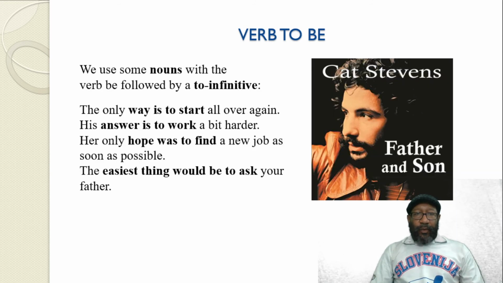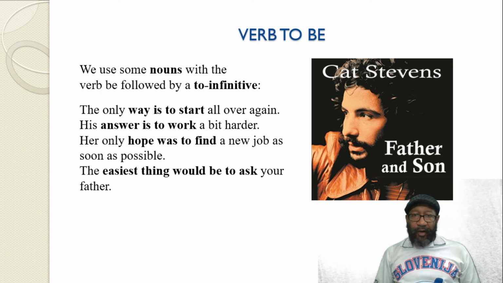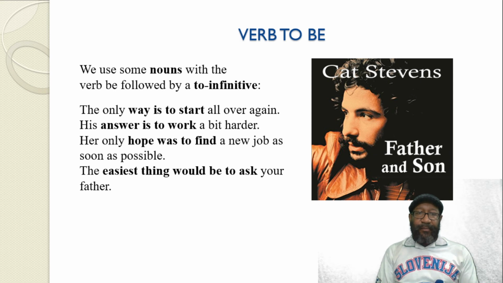We use some nouns with the verb be followed by a to infinitive. The only way is to start all over again. So you see here, to start is the infinitive of the main verb, and we have here the verb to be, is. His answer is to work a bit harder. So also the verb to be here. Her only hope was to find a new job as soon as possible. Here, the verb to be in the past, was. The easiest thing would be to ask your father.